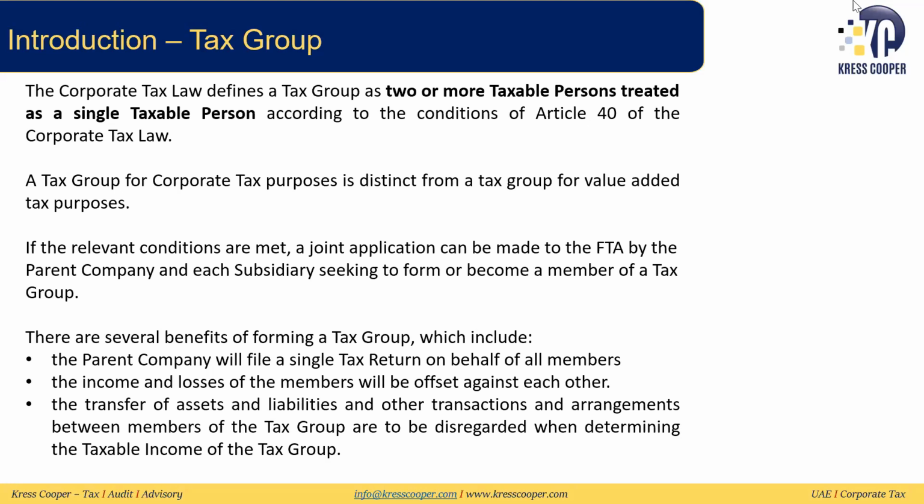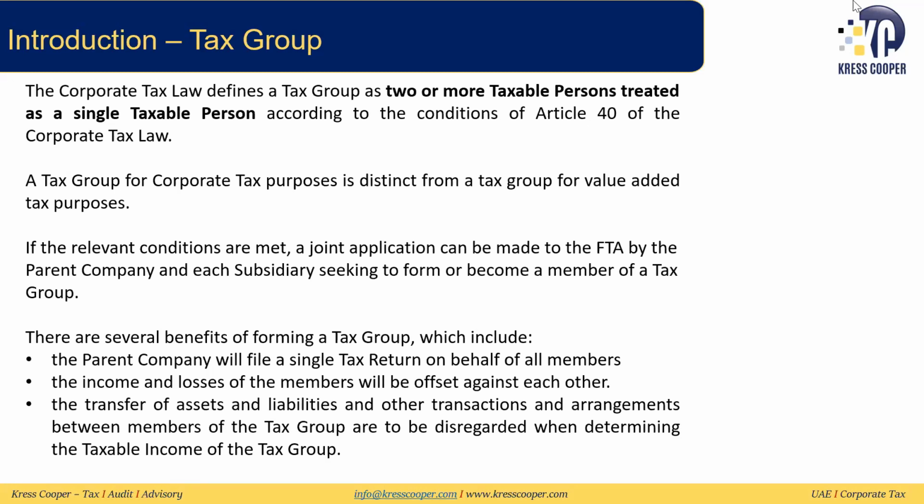Now here I would like to mention that a tax group for corporate tax purposes is different from VAT purposes. We get this question a lot, where people get confused that if we already have a VAT group, then can we form a corporate tax group with the same companies? No. You have to look at both the regulations separately. The conditions to meet for a corporate tax group and for a VAT group are different. You have to see the condition given under each law. It's not necessarily that if you have a VAT group of 4 entities, the same would be meeting the condition for corporate tax or vice versa. So you have to look at them independently.